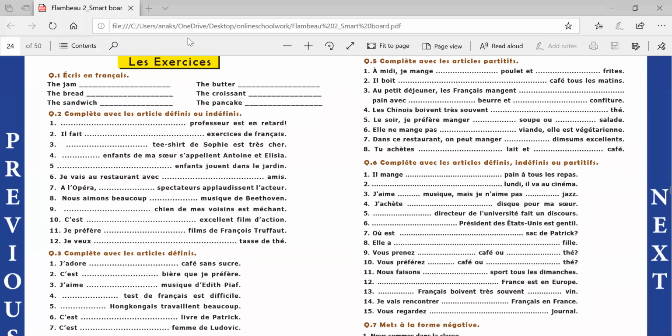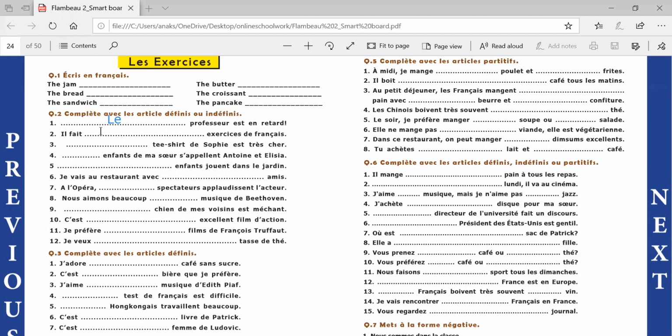And the professor is masculine, so it will be le. Le professeur est en retard. Il fait dash exercice de français. Il fait. He is doing dash French exercises.